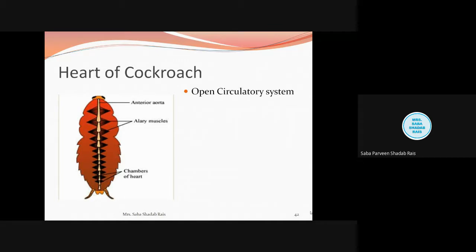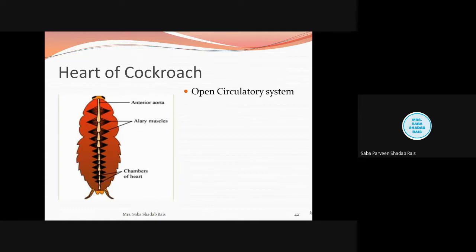As I discussed earlier about the closed one, the blood flows inside blood vessels. Here there are no such blood vessels, so much complication would not be there. Instead, the blood will be present in the body cavity. The cavity is called the coelom. So the blood is present in the body cavity, and it is called the hemocoel, the cavity filled with heme, or you can say blood.